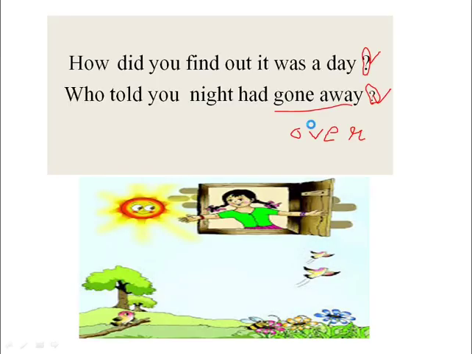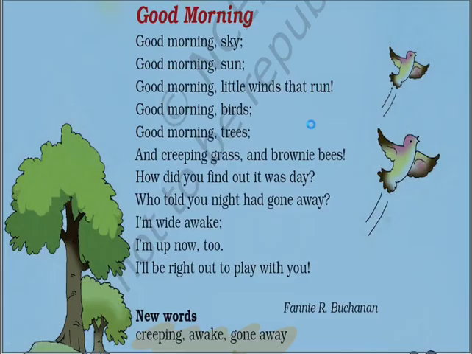Let's read once again the full poem. Good morning, sky. Good morning, sun. Good morning, little winds that run. The girl is wishing good morning to the sky. Now the girl is wishing good morning to the sun. In this, she is wishing good morning to the wind.